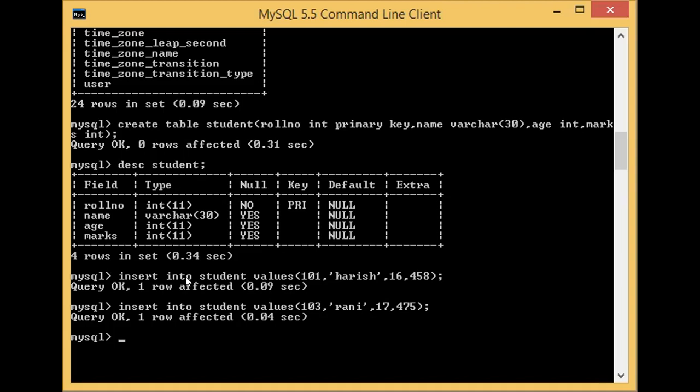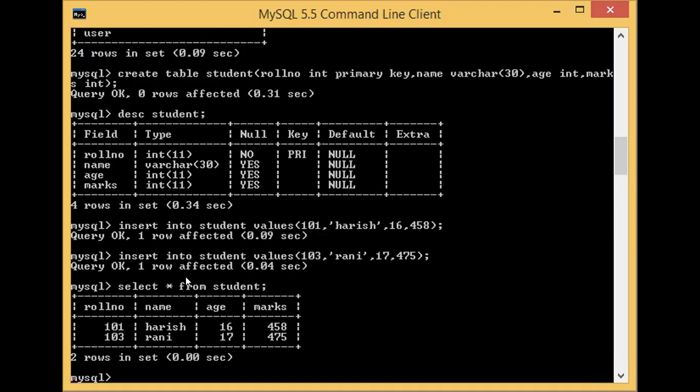Okay, so what is the command to view the table content? Select star from table name. Select star from table name, that is, the table name is student. Okay, so now it will show all the records present in the table. Okay, so you see the inserted values: 101 Harish 16 458. Second record 103 Rani 17 475.